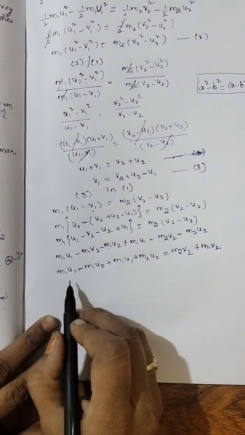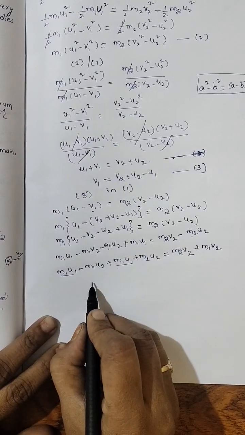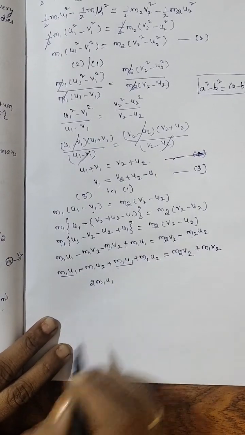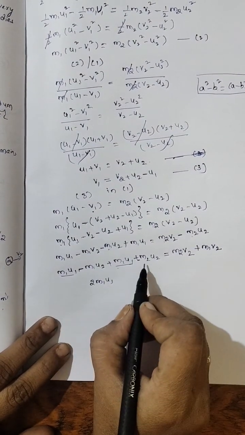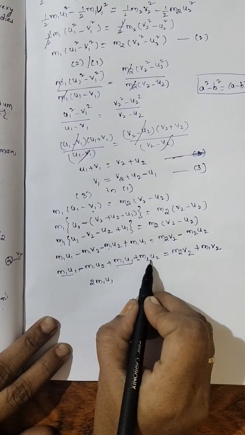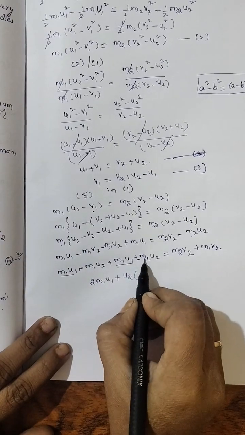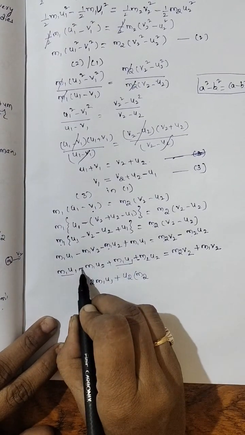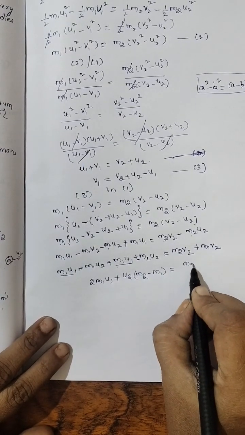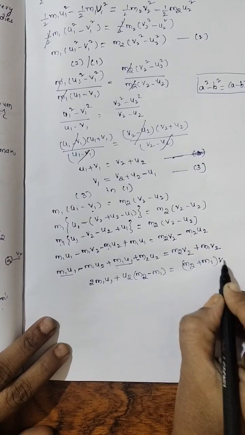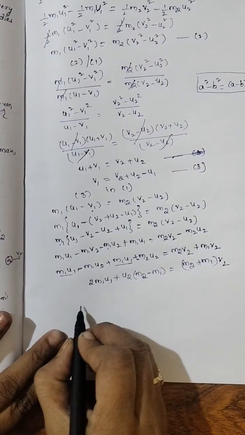So now, see. Okay? Now, here I can write 2m1u1. Okay? Now here, you see here, u2 is common in these two terms. Plus u2, first plus sign I am writing, m2. Here what is there? Minus m1. That is equal to m2 plus m1. Here v2 common we can take, v2. Right? Now bring this to this side.